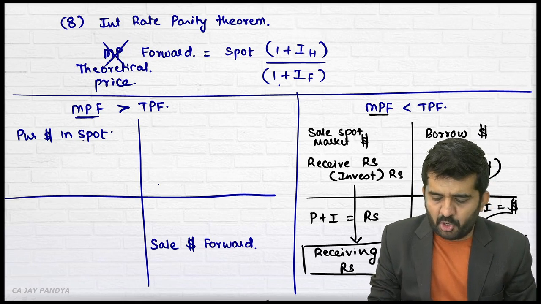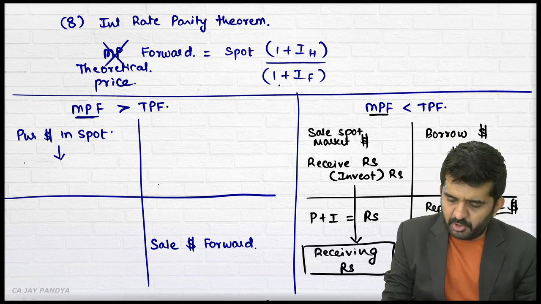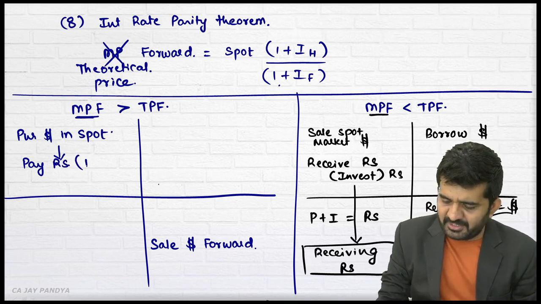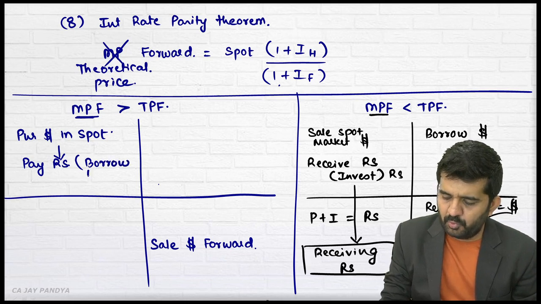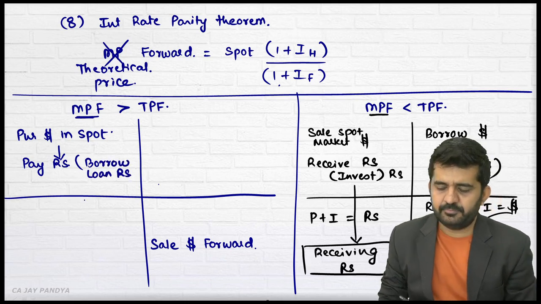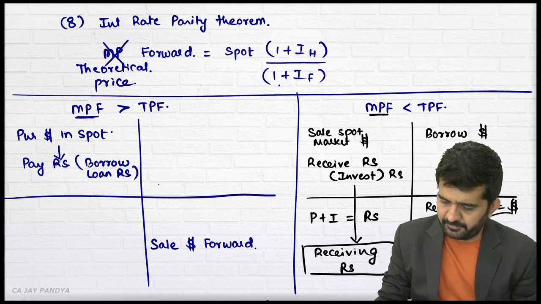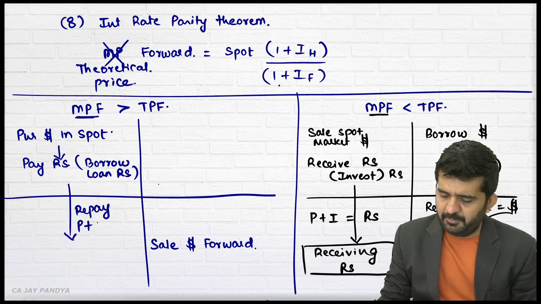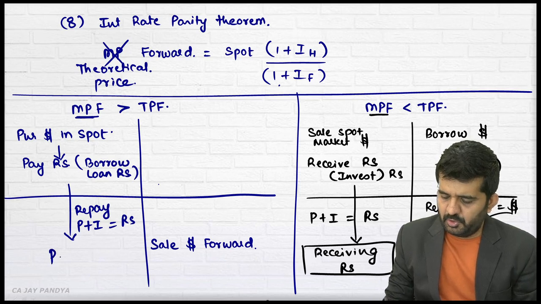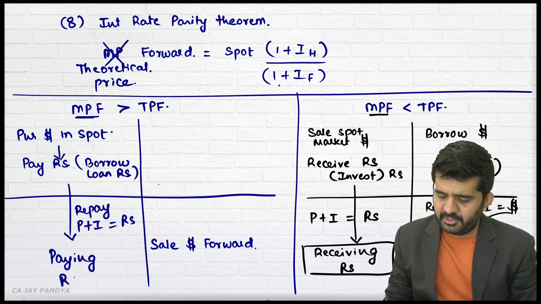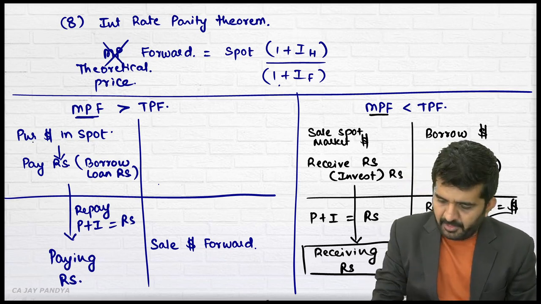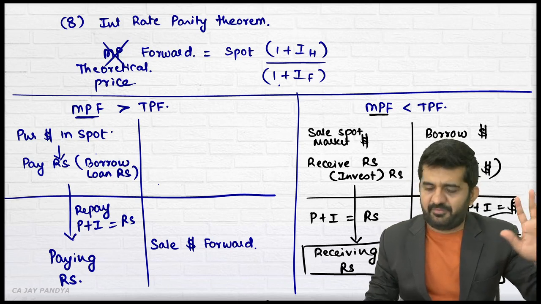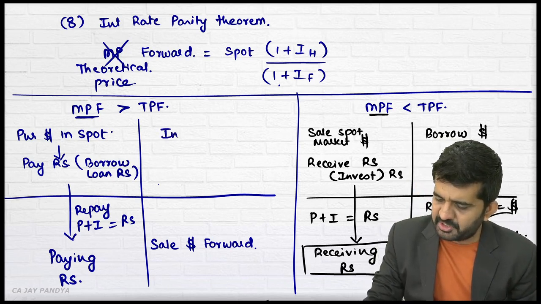If you purchase a dollar in spot market, you'll have to pay in rupees. Then for paying this in rupees, you should borrow a loan in rupees. Repay principal plus interest in rupees. What you will be paying is in rupees. Purchase a dollar in spot. So now you have dollar with you in pocket. Is that correct? So you can invest in dollar.